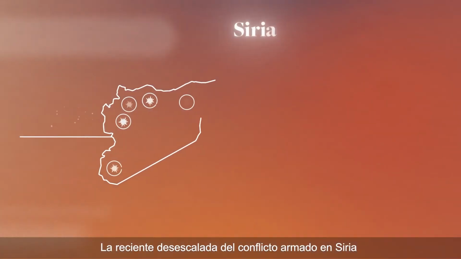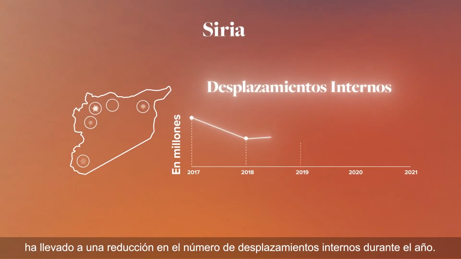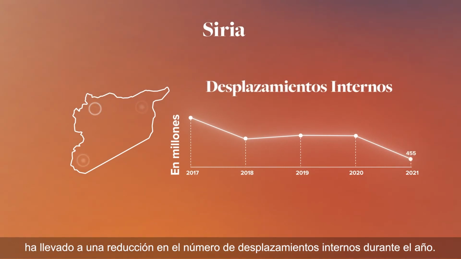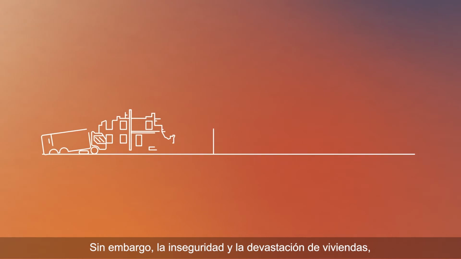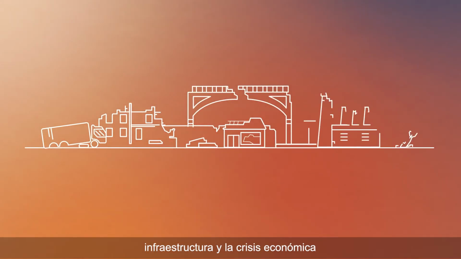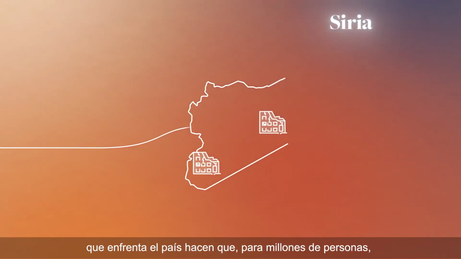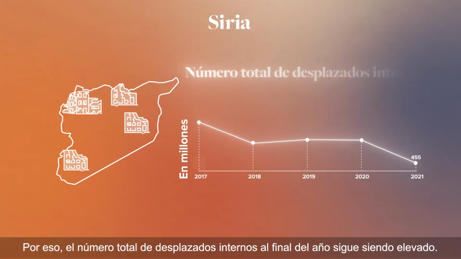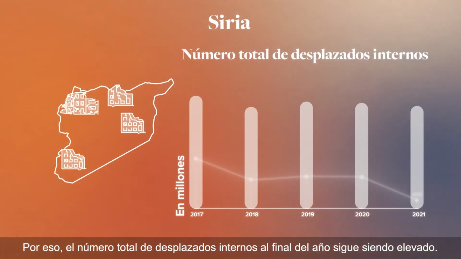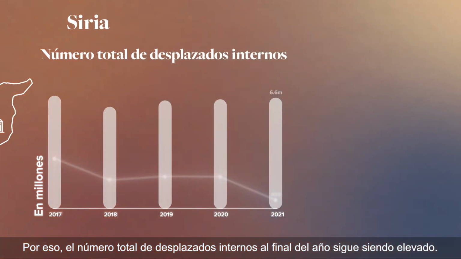De-escalating armed conflict in Syria recently has led to fewer internal displacements within the year. Insecurity and the devastation to homes, infrastructure and the economy, however, mean that it is still too unstable to return home for millions of people. As a result, the total number of IDPs at the end of the year remained high.